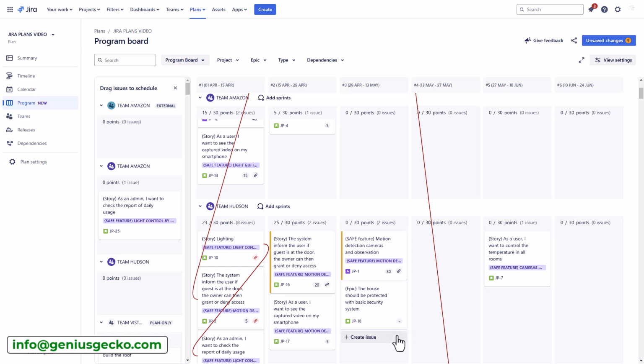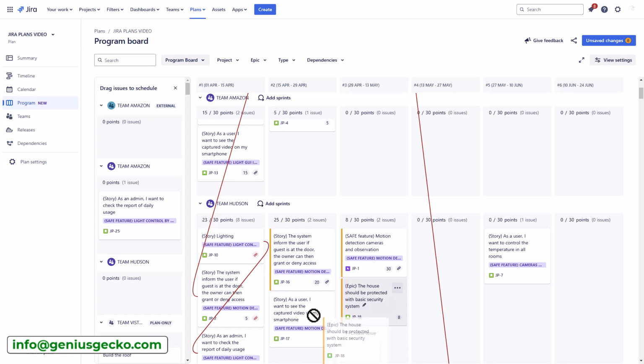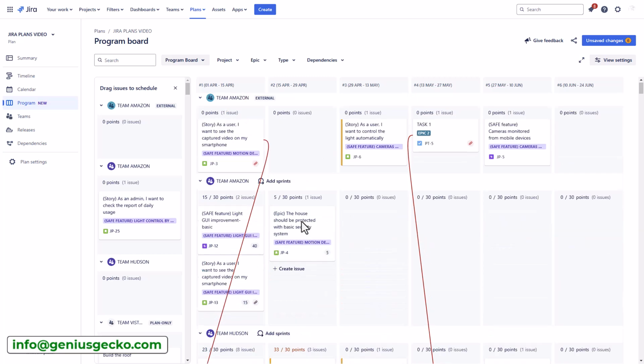Also, users often find the current PI representation less flexible than desired for comprehensive planning, and the visualization of inter-team dependencies and PI objectives requires additional effort. While it's a promising start, further development is needed to enhance its suitability for full-scale PI planning activities.